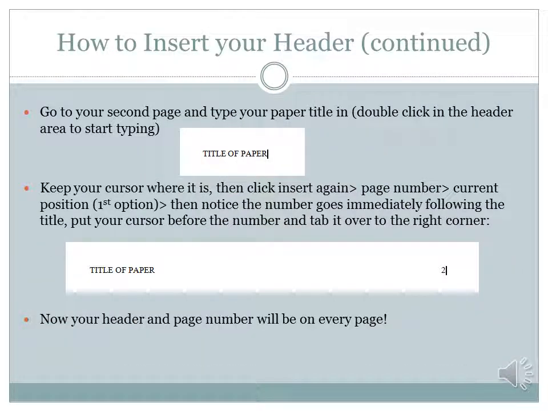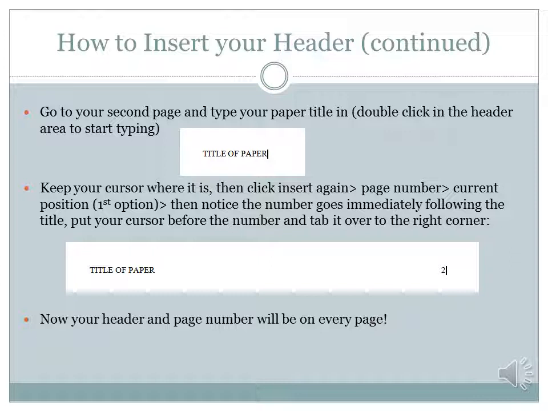However, remember that we still need to do the rest of the pages, and they're going to look a little different. So you need to basically just tab down and get to your next page, and then you're going to double click in the header area. It'll automatically put you there. You're going to type the title of your paper, no running head this time since you're not on that first piece of paper, all capital letters, and then do the same thing with the page number.